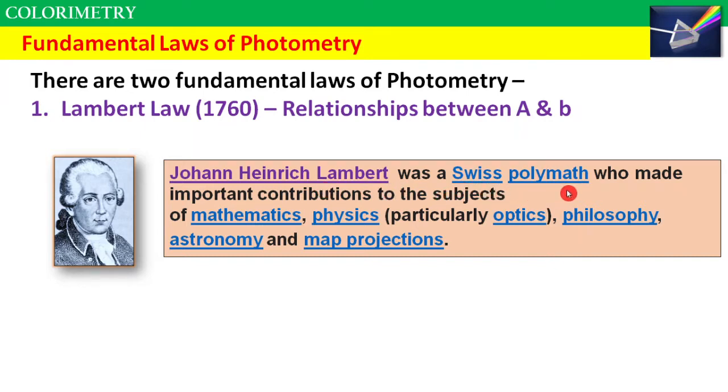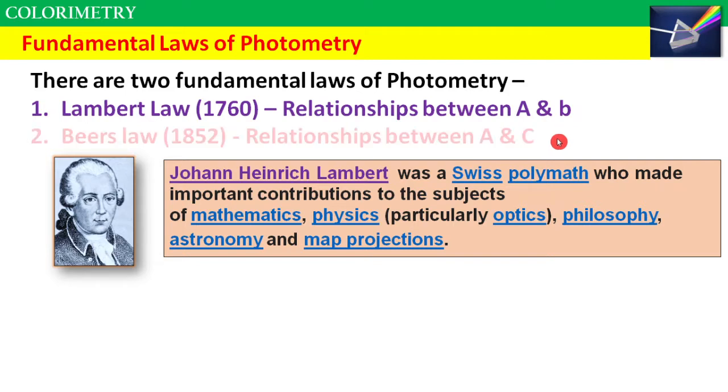Polymath means a brilliant person interested in multiple subjects, who made important contributions to subjects such as mathematics, physics, particularly optics, philosophy, astronomy, and map projections. So Johann Lambert gave the relationship between absorbance and path length, which is shown by b of the medium.